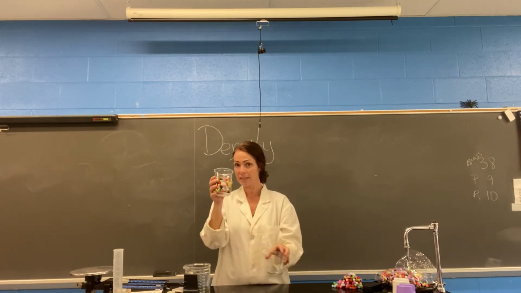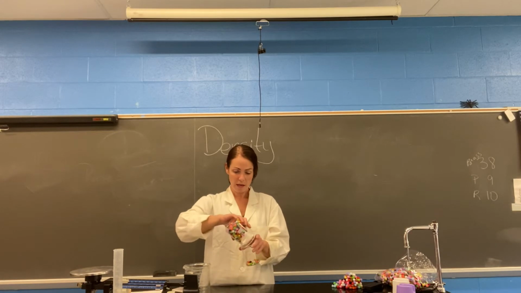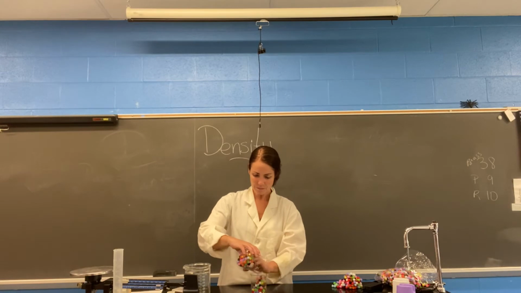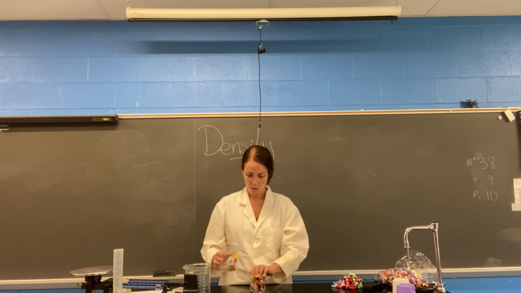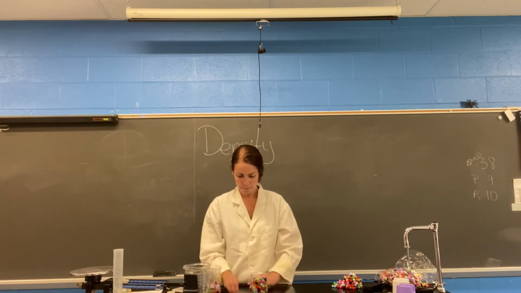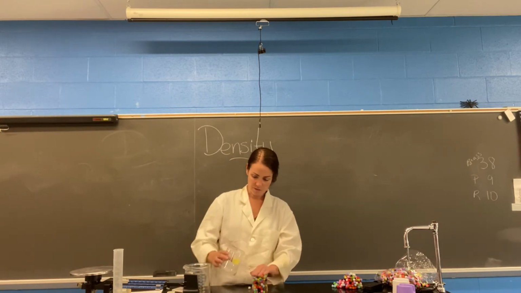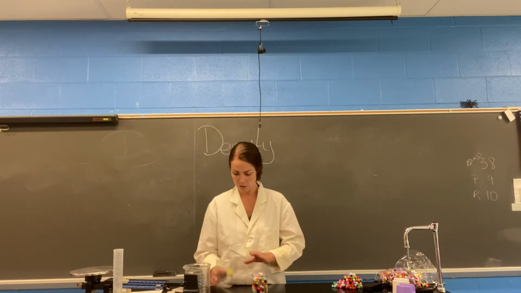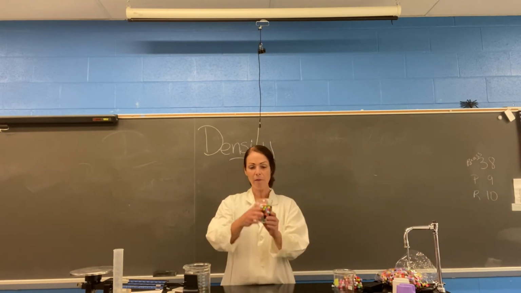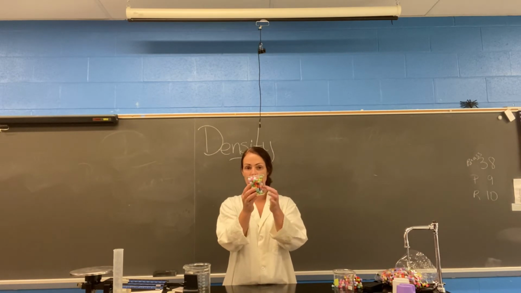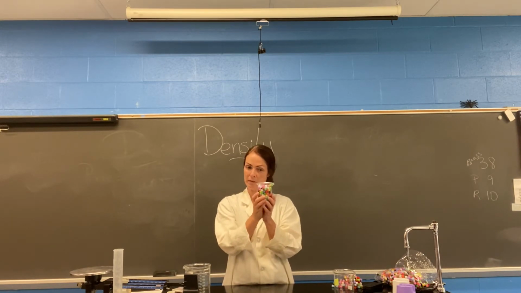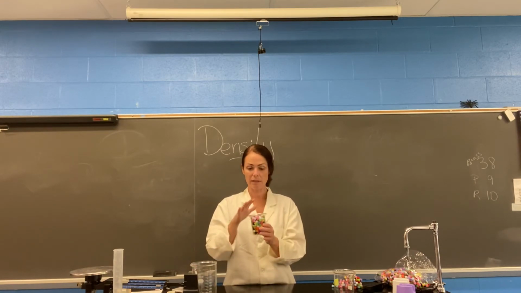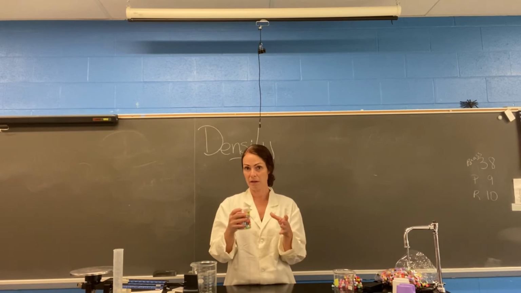Now, if I take the same amount of stuff and put it in an even smaller space, and hold on, I can get it in there. I have to cram it together to get it to fit because it is a smaller space. So I have to push that together. It's like when you have an overflowing trash can, right? So now I know that there's less space between these particles, making this more dense. So this is the least dense, this is the most dense, and that's because the space is smaller, but the amount of stuff is the same.